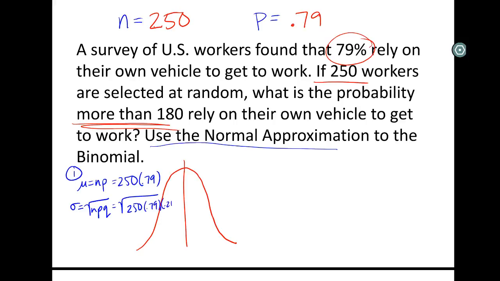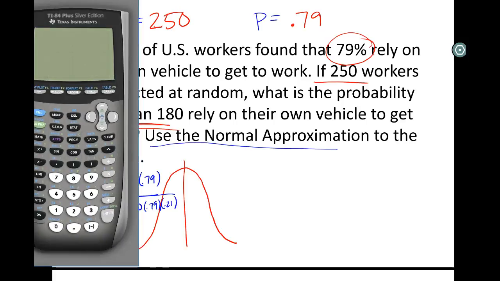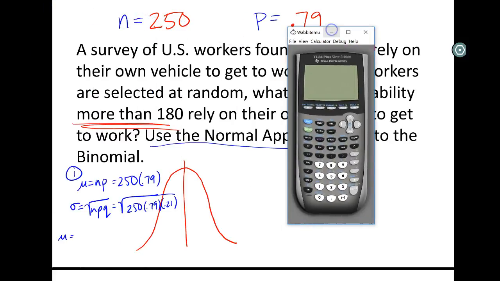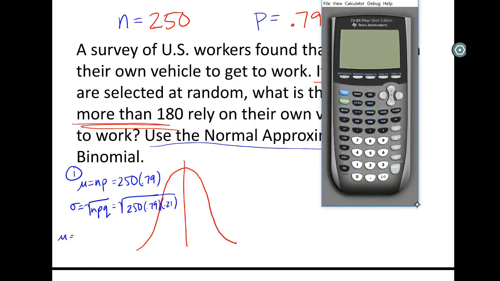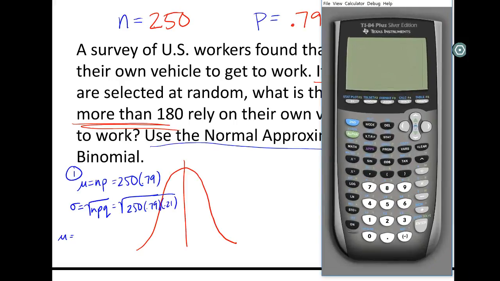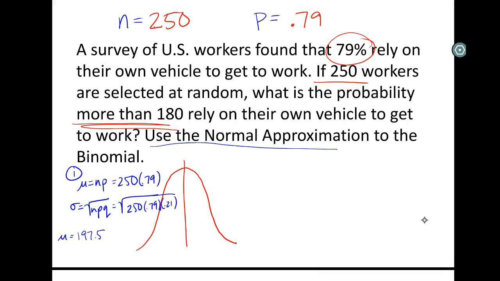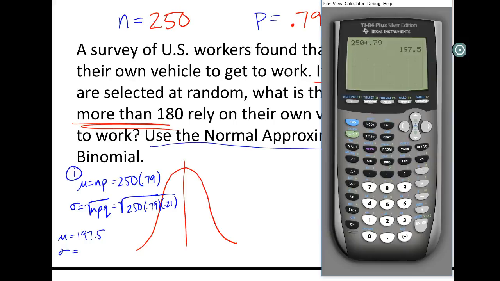I'm running out of space. I will make it work. So our mean ends up being, I guess I'll use my on-screen calculator. I can move you about, calculator. Sorry, I'm moving this very slowly. All right, so we're going to do 250 times 0.79. So our mean is 197.5, and our standard deviation is the square root,